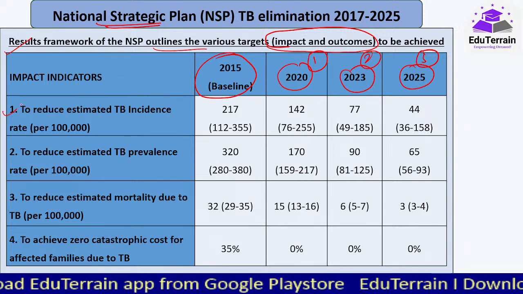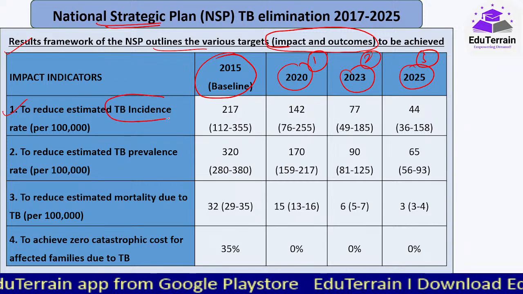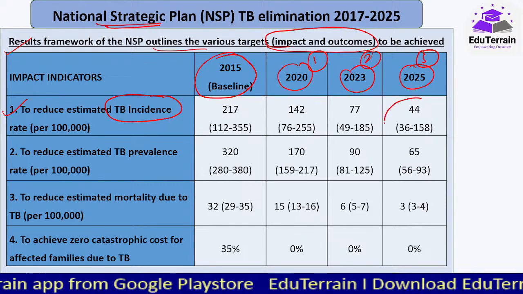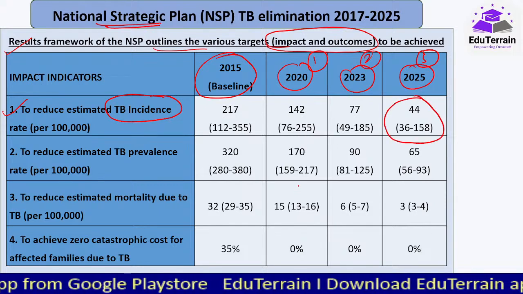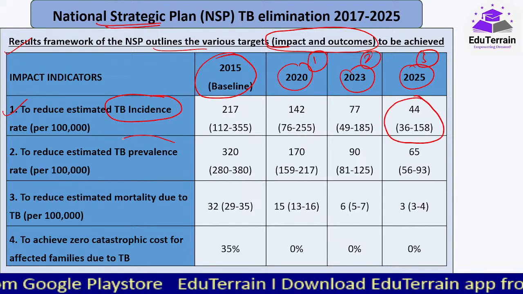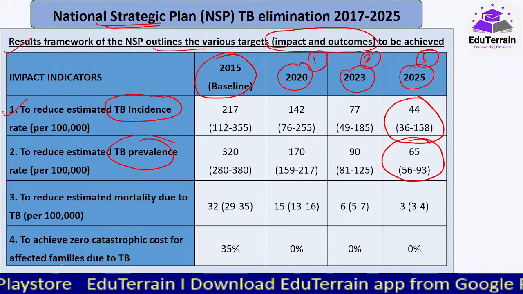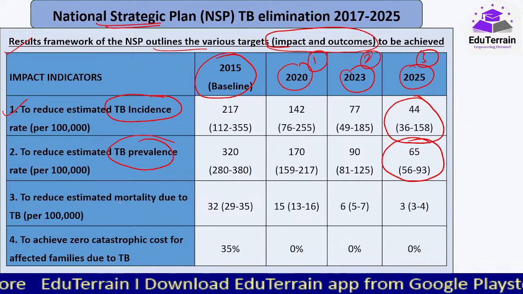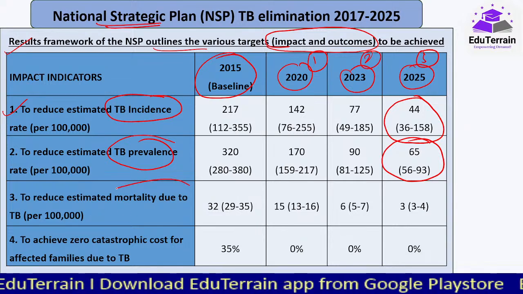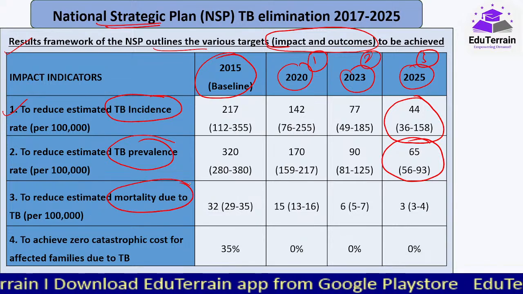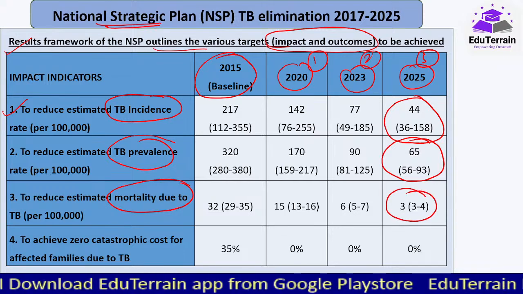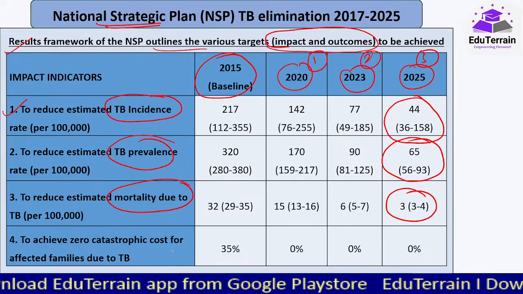Okay, to reduce the TB incidence to 44 by 2025. To reduce the TB prevalence to 65 by 2025. To reduce estimated mortality due to TB, that is 3 persons only, by 2025.